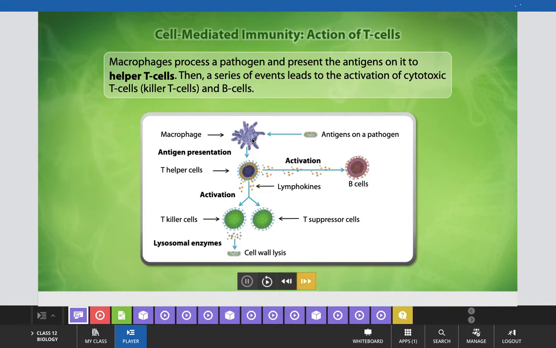When an antigen on a pathogen comes in contact with that macrophage, antigen presentation starts, and T helper cells get activated and activate the B cells. Then activation will start with the help of lymphokines, and T killer cells start to form, and T suppressor cells also start to form. Lysosomal enzymes are released and they cause cell wall lysis, or breakdown of the cell wall, of that particular antigen or pathogen. In that way it kills that particular antigen or pathogen.